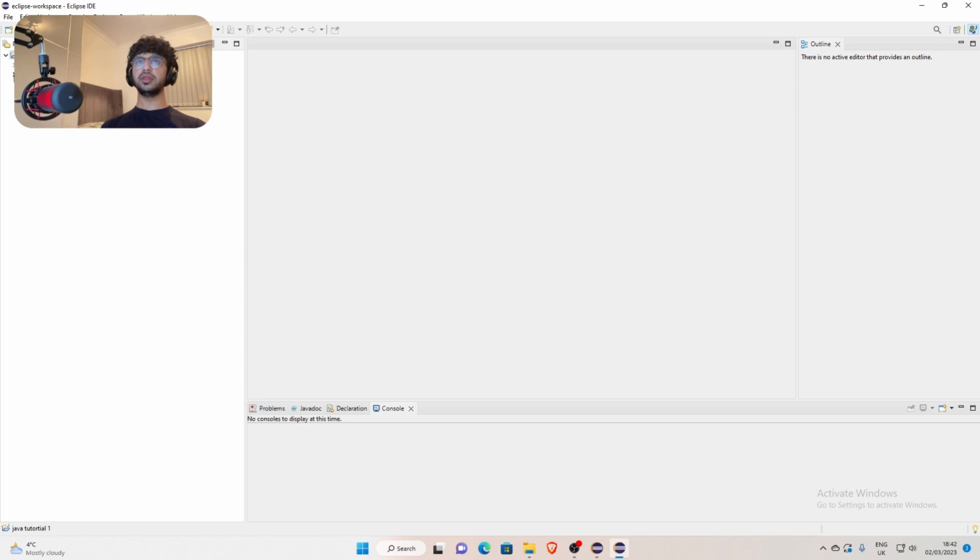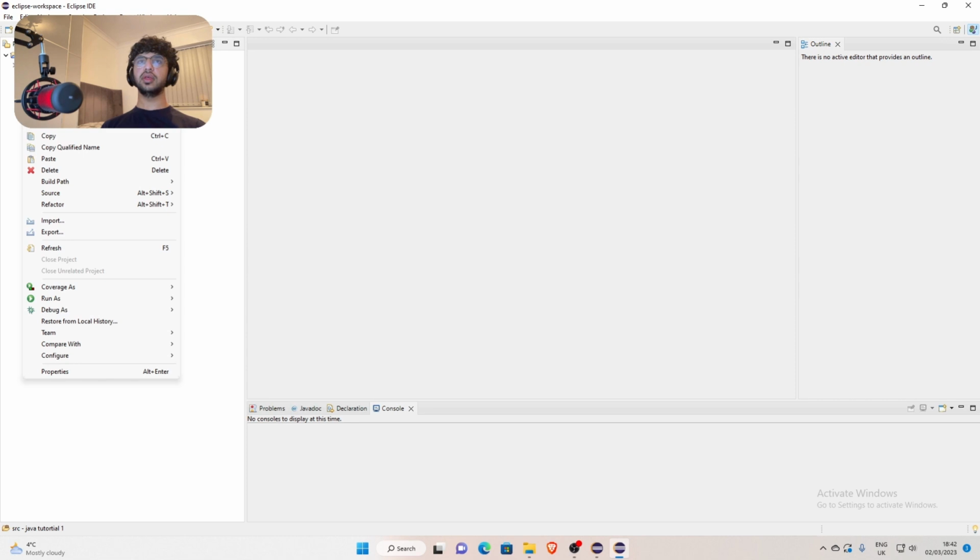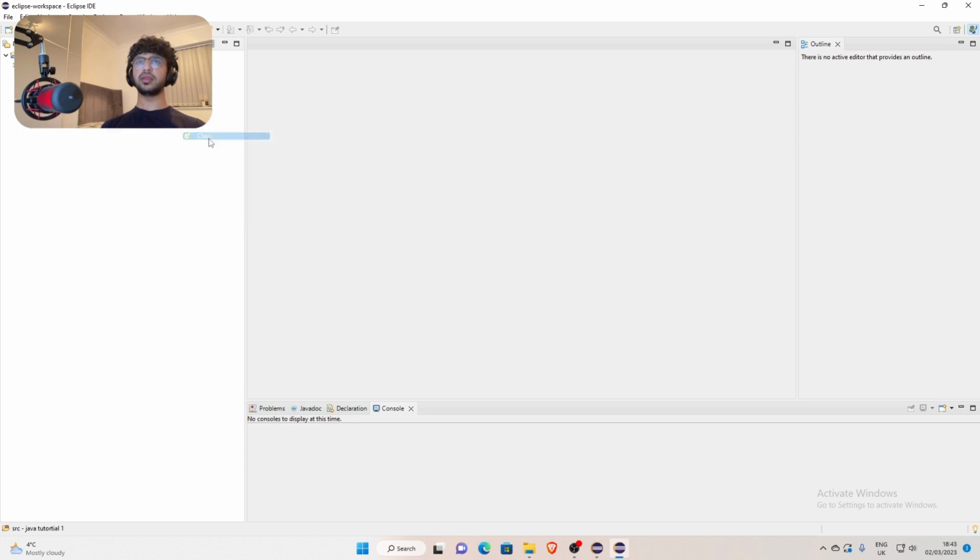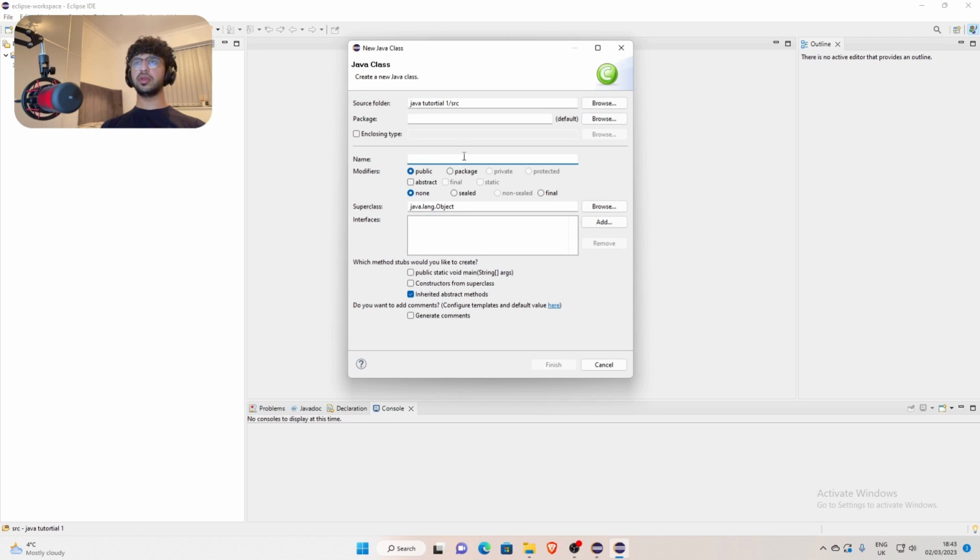And then you'll see that we have an SRC folder, which is called a source folder. And inside of it, you just want to click on New. Then you want to click Class. And then you want to choose the name of your class. I'm just going to call it Apple. This can be something different to your project name, it doesn't have to be the same. And then you want to tick this box. I'll talk a little bit about what this means later. And then you want to click finish.